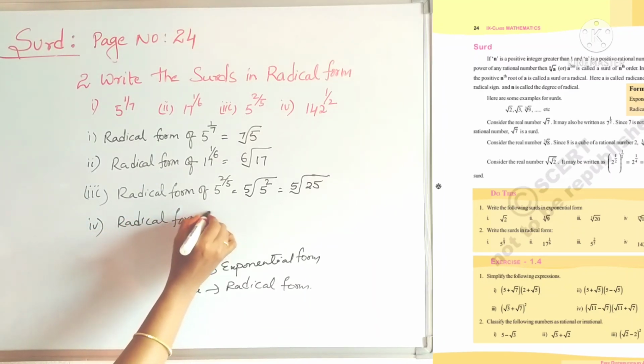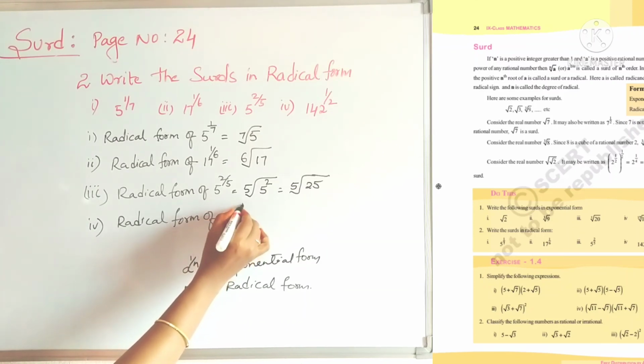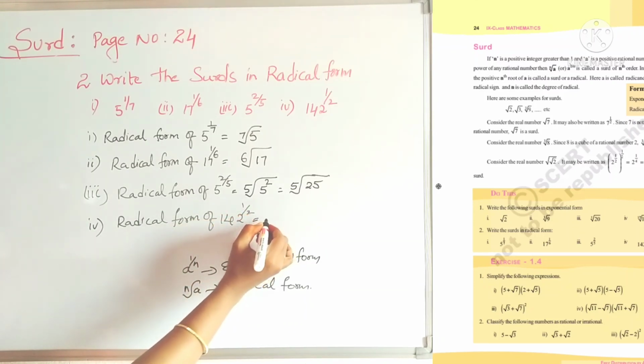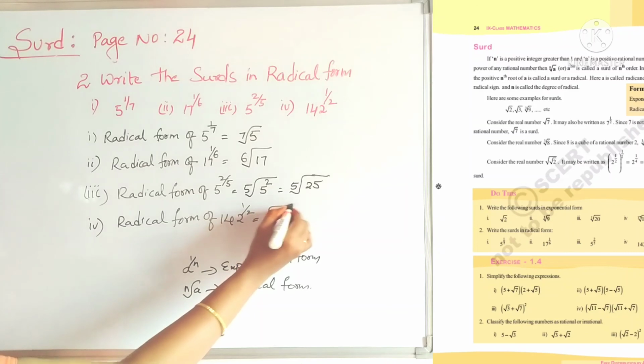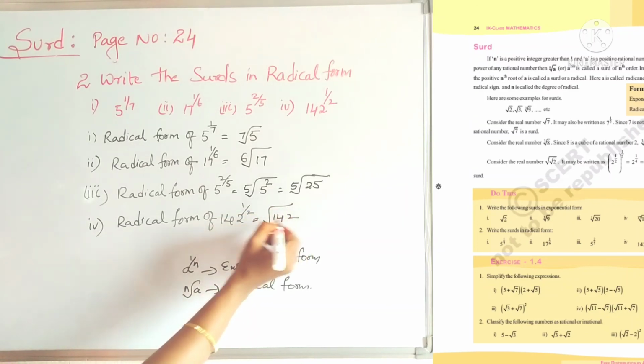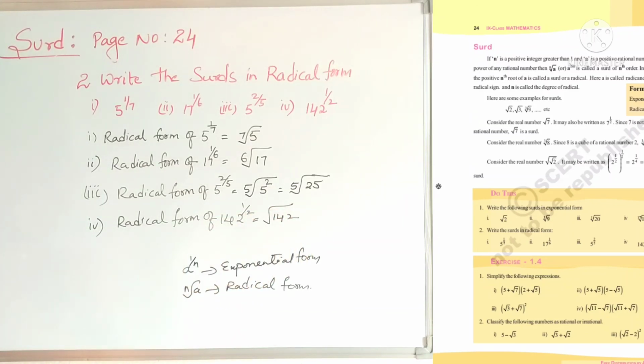And our fourth one, radical form of 142 whole power 1 by 2. Here 2 is there, so square root of 142. No need of writing 2 there. So it is square root of 142. Like this we can write the exponential form and radical form of surds. I think you understand these problems.